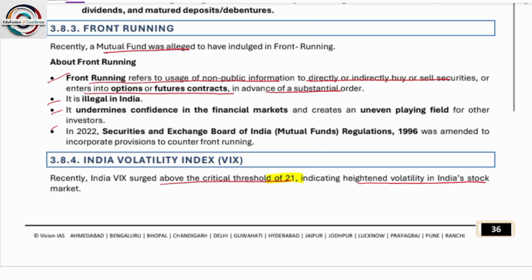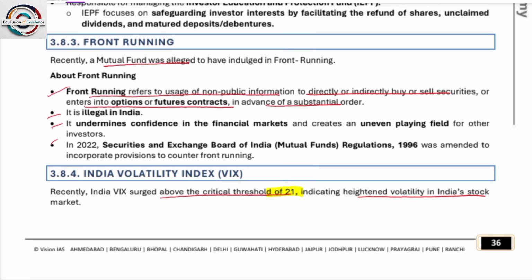Front running refers to the usage of non-public information to directly or indirectly buy or sell securities or to enter into options or futures contracts in advance of a substantial order. Front running is when many times information gets leaked without any proper formal channel. For example, private trading, you can say it is also a kind of private trading. So what happens here is that some information has not yet been disclosed by the company, but the people inside the company give that information to outsiders, and to take advantage of it, investors sell or buy the stock in advance, so that when the company announces its decision the price will rise and they will make a profit.